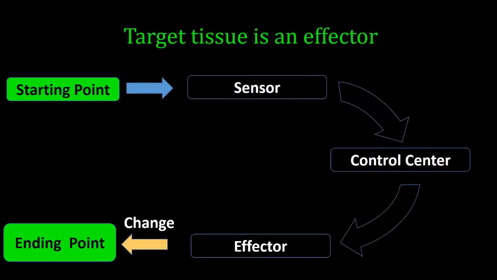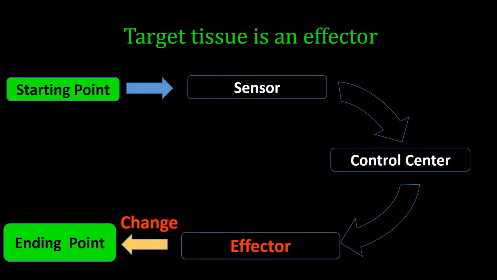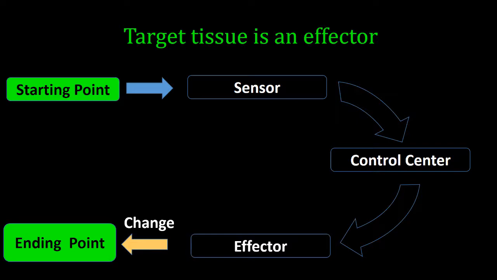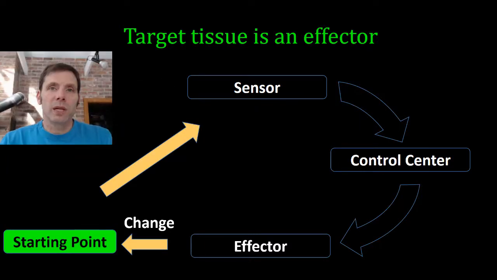At any rate, in all of these feedback loops, we're going to have a sensor, control center, and an effector. And the target tissue of a hormone is going to be an effector. It's going to be the tissue that affects a change and brings us to a different ending point. So at this point, the ending point is also monitored by the sensor, so it becomes a new starting point. At any rate, why am I harping on this?